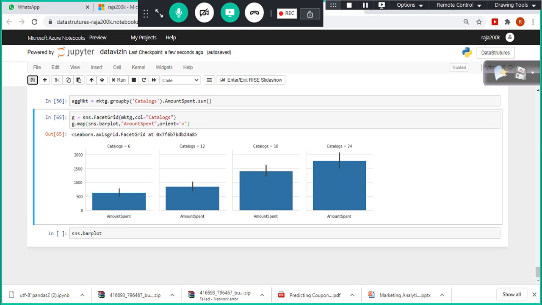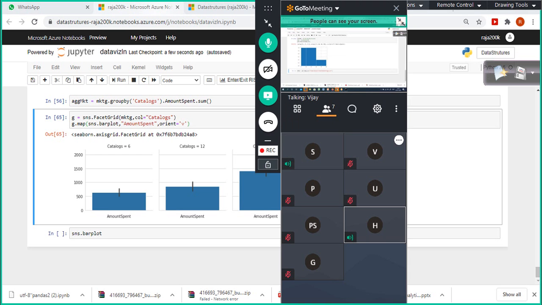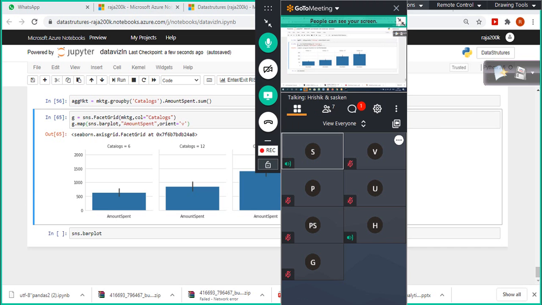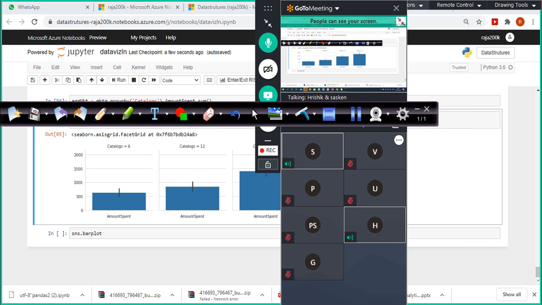Alright, with this I'm going to wrap up today, and tomorrow we are going to continue with a real-time scenario, which is going to be more related to data imputation. It's also one of the key aspects of data analytics. Not only is it specific to Python, Rishik, it should be taken care of as part of any kind of analytics project. Okay, with this I'm going to wrap up. I will share the recorded video shortly.